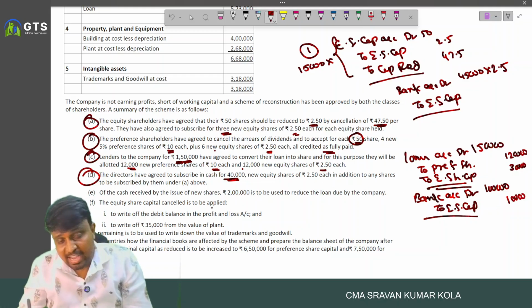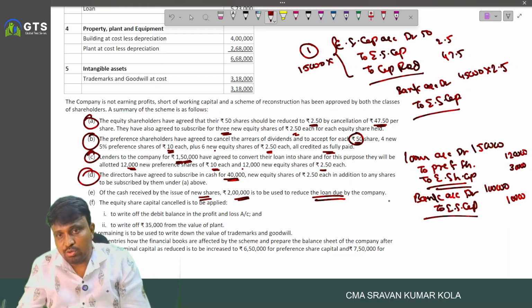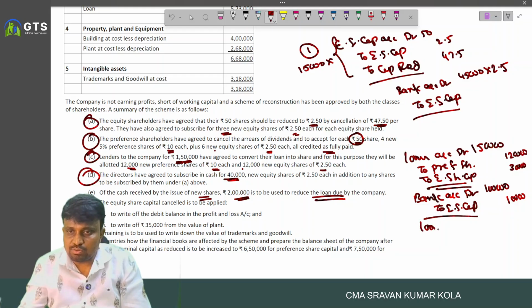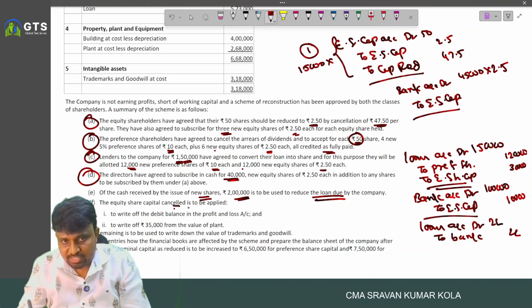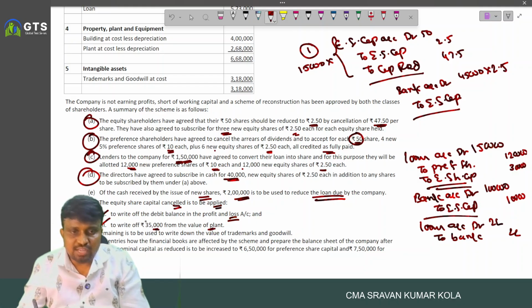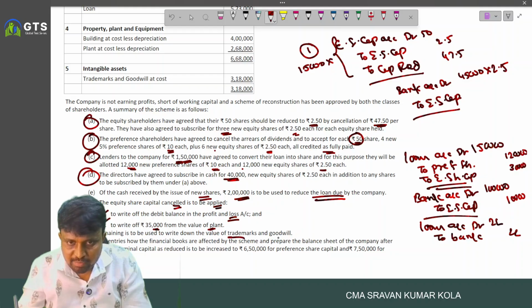Okay. Of the cash received by issue of new shares, 2 lakh is to be used to reduce the loan due by the company. So we pay the loan to bank 2 lakhs. And the equity share capital cancelled is to be applied to write off the debit balance in P&L and to write off 35,000 of value of the plant. And any balance is used to write off trademark and goodwill.